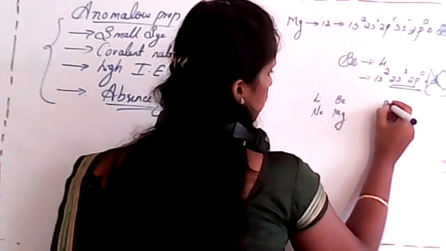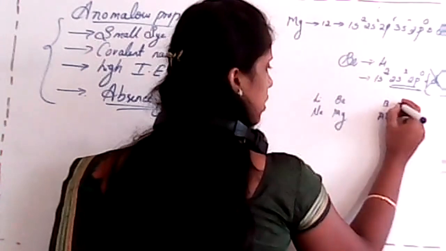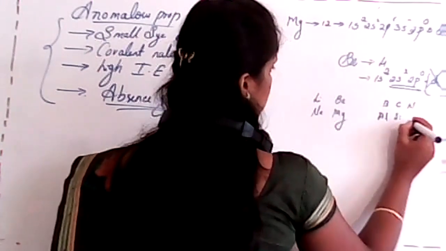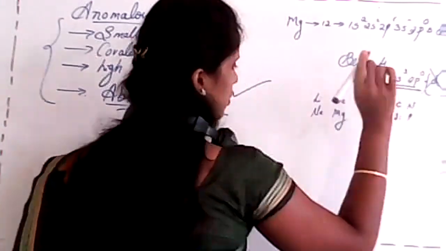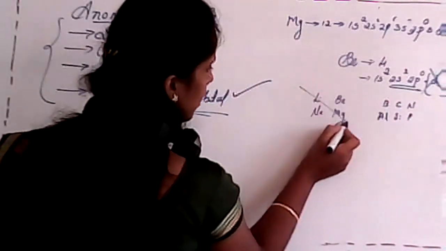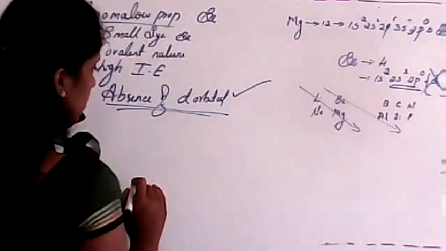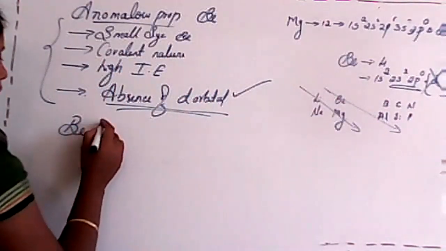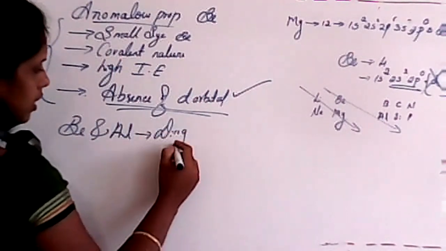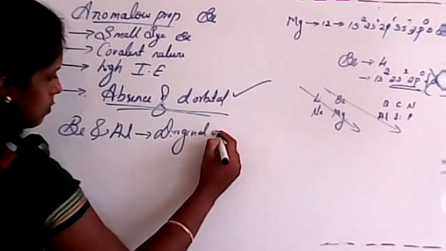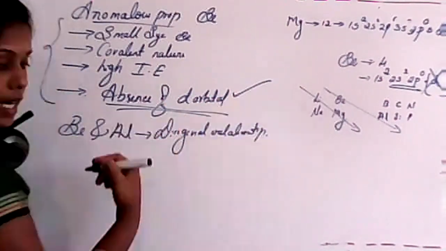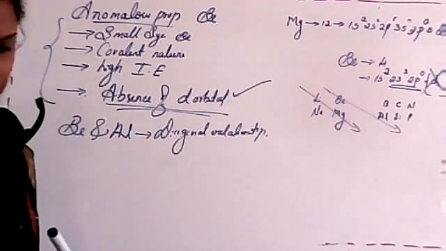Then boron, after boron aluminum, then carbon, and here silicon, next nitrogen, phosphorus, and so on. Now just tell me, which one has a diagonal relation? Lithium with magnesium, and beryllium with aluminum, isn't it? Beryllium and aluminum have a diagonal relationship.